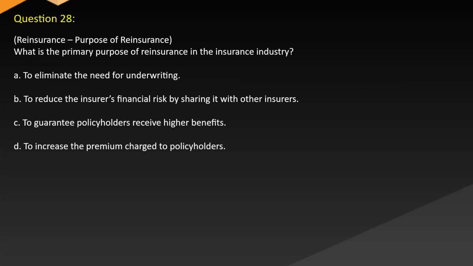Question 28. Reinsurance. Purpose of reinsurance. What is the primary purpose of reinsurance in the insurance industry? A. To eliminate the need for underwriting. B. To reduce the insurer's financial risk by sharing it with other insurers. C. To guarantee policyholders receive higher benefits. D. To increase the premium charged to policyholders.